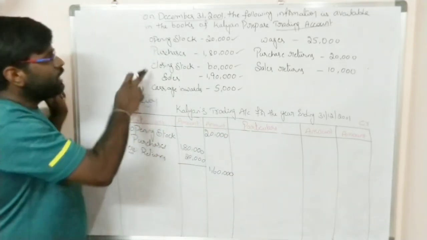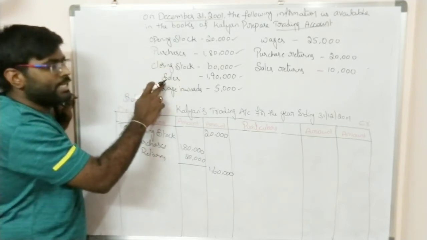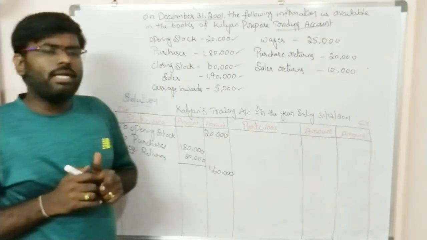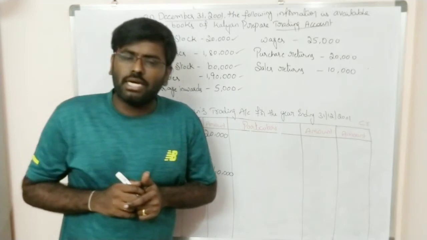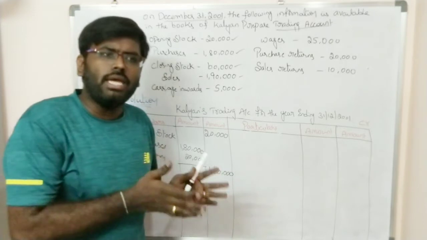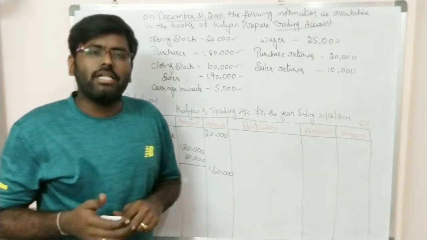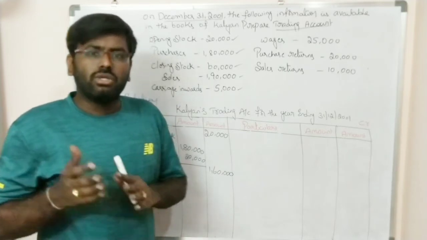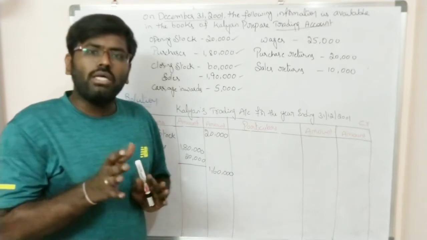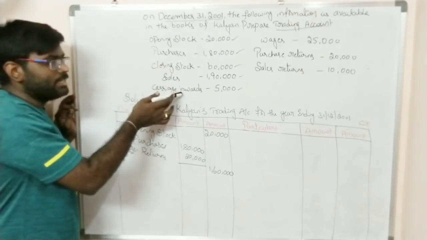Next, we are having purchase closing stock. It is considered on the credit side. Sales income, credit side. Carriage inwards. Carriage is nothing but an expense incurred to get the goods to the business premises. Whenever you are purchasing raw materials or any other goods from suppliers, that goods should be transferred to the business premises. So the cost or expense which you incur for that is called the carriage amount.